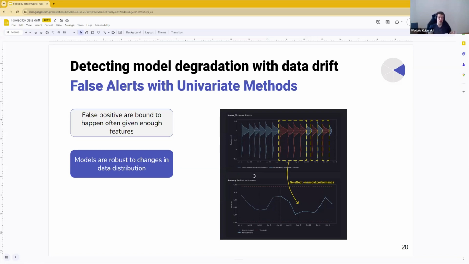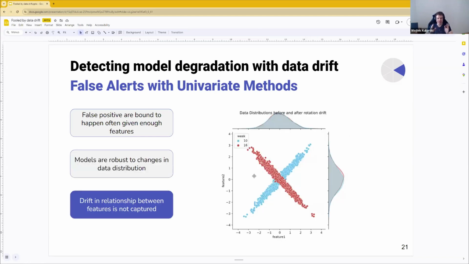Or if data drifts to regions that are equally easy to predict on as the data distribution that we mostly saw in the test set, we still don't expect to see a drop in performance. And then lastly, if we stick with univariate methods, the drift in the relationship between features is not captured.